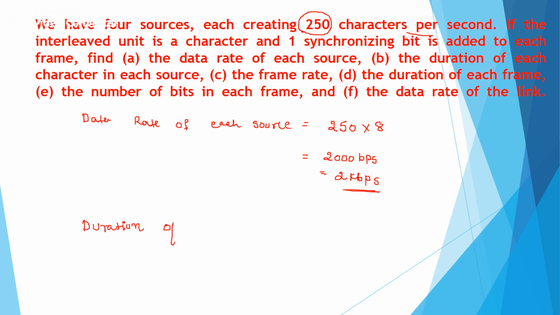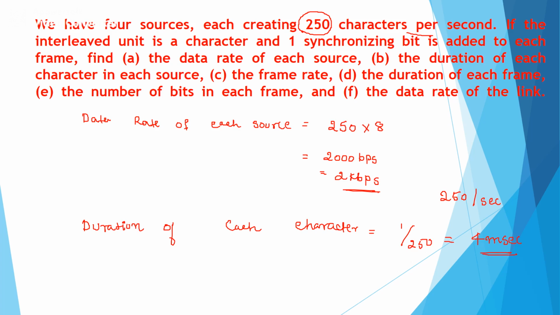We know that each source can send 250 characters per second. So the duration of a character will be 1 by 250, which is equal to 4 milliseconds.